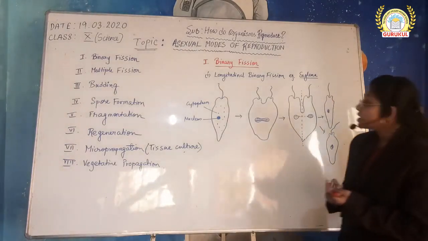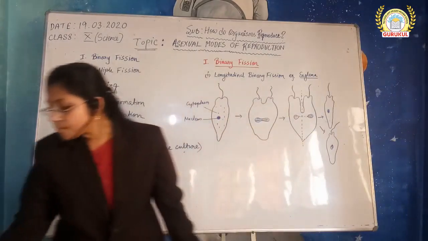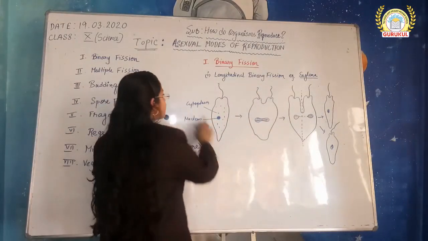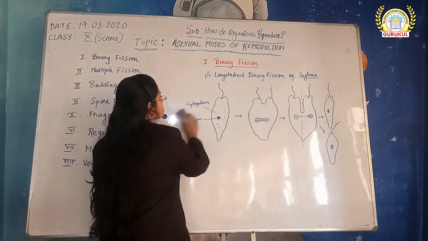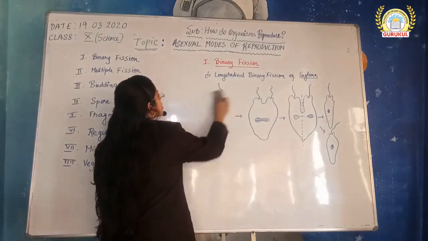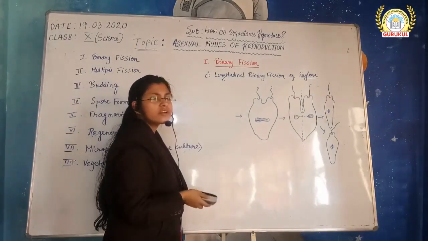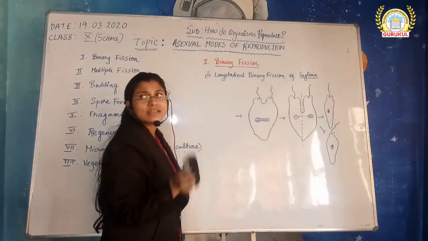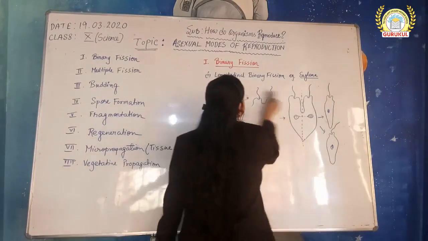Okay. Now, another type of binary fission. I hope you have taken a note. You don't need to get into the depth of it, but you need to know the examples and exactly what is happening in this process.